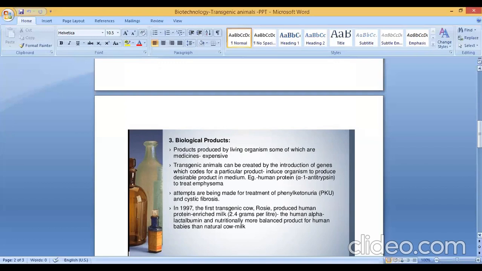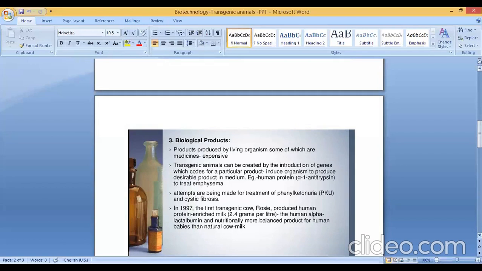What is meant by emphysema? Emphysema is a type of chronic obstructive pulmonary disease. Okay, COPD. COPD means chronic obstructive pulmonary disease. COPD is a group of lung diseases that make it hard to breathe and get worse over time. The other main type of COPD is chronic bronchitis. Clear? The next, attempts are being made for treatment of phenylketonuria and cystic fibrosis. You already learned in the previous chapter what phenylketonuria and cystic fibrosis are.